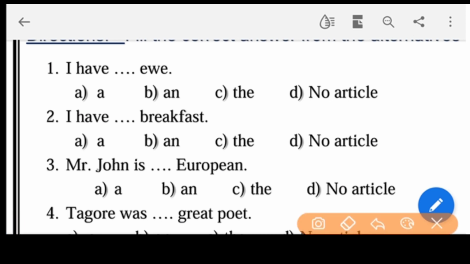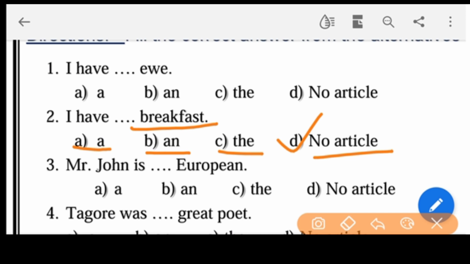I have a breakfast, or I have an breakfast, or I have the breakfast, or no article. Which is right answer? Obviously the correct answer is D, no article, because before the breakfast, lunch, dinner, such type of names of the foods, we should use no article. Okay, yes.